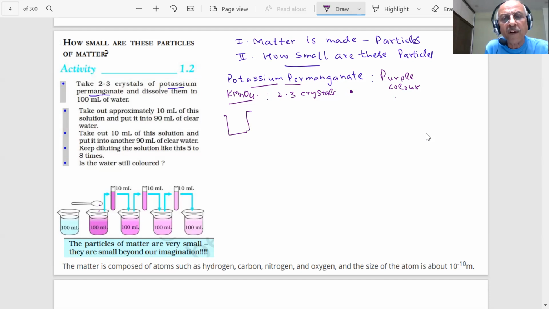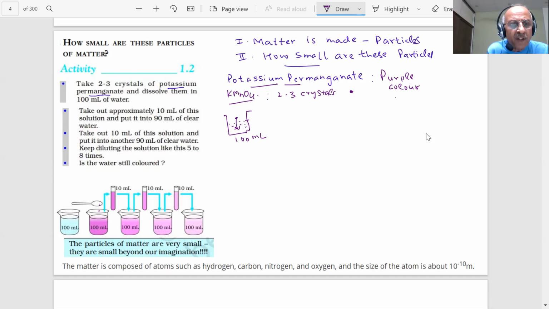And what I do, student, I have a beaker of 100 milliliter. Okay, 100 milliliter water is there. You add this one crystal in it. What will happen? Sir, color will change.